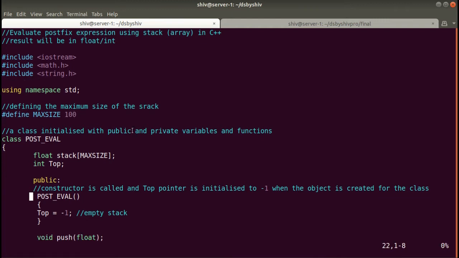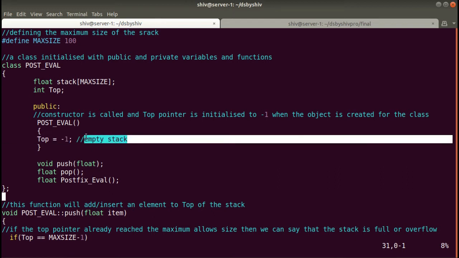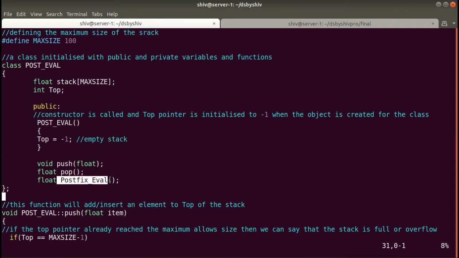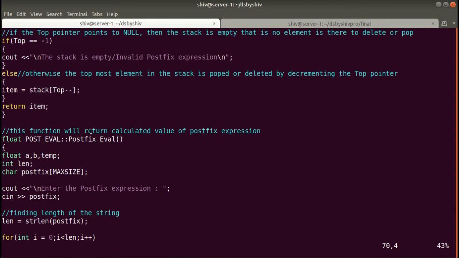Okay guys, and now we'll write the class post-eval. In private we will take a float type array stack, pass the max size we defined here, 100, and we'll take a private integer variable top. In public we will take the constructor and initialize the top variable to -1. -1 denotes the stack is empty. And we'll take some member functions: push, pop and postfix eval.